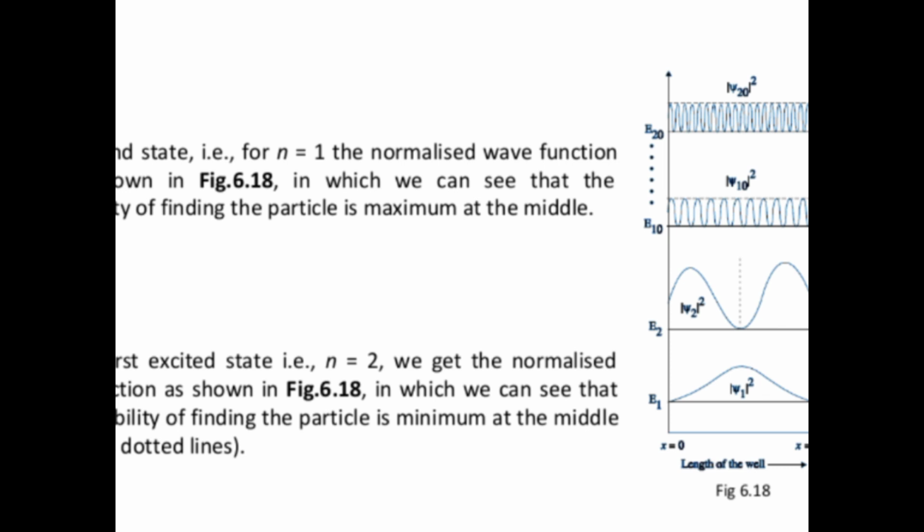For n equal to 1, the complete potential well is occupied by one maximum. If n equal to 2, two waves occupy it. Comparing E1 and E2, the wave is shrunk. For n equal to 10 it is more shrunk. For n equal to 20 there are 20 maximums, so the breadth is very minimal.